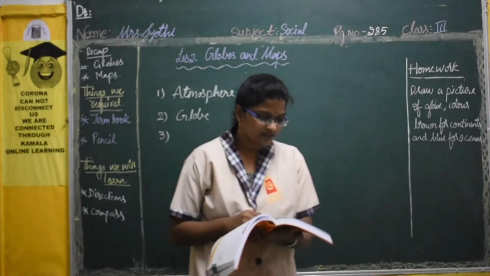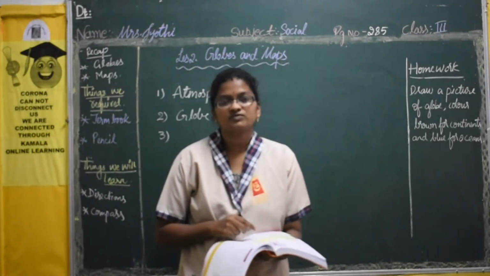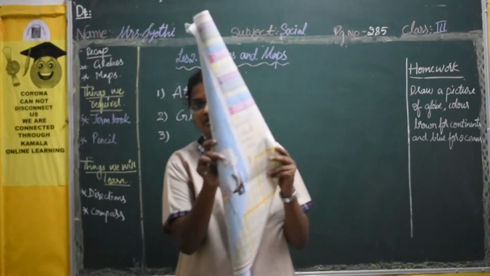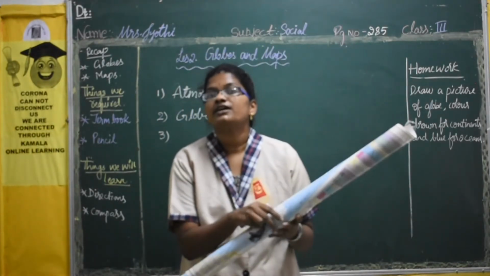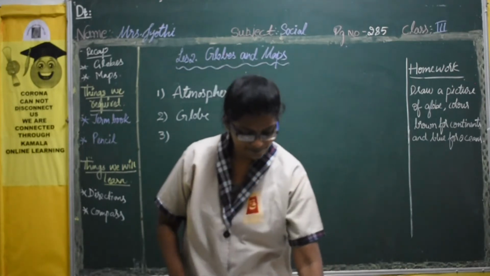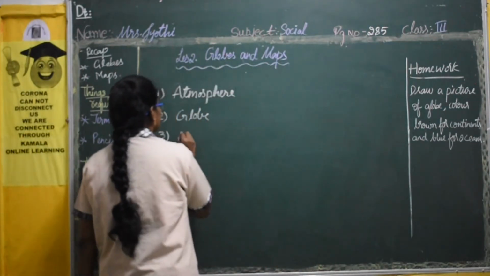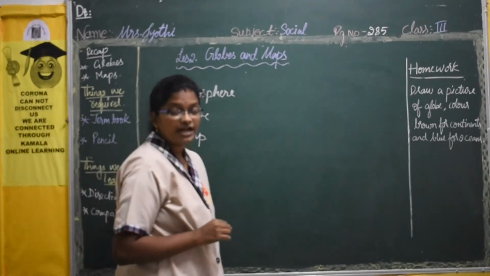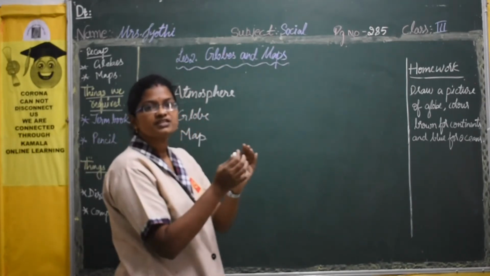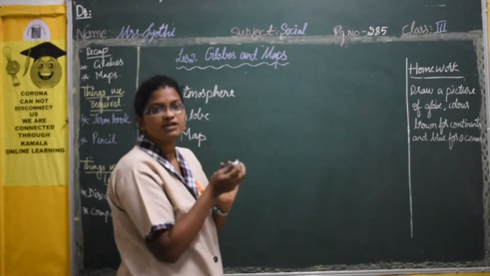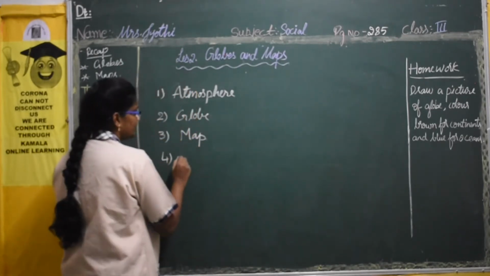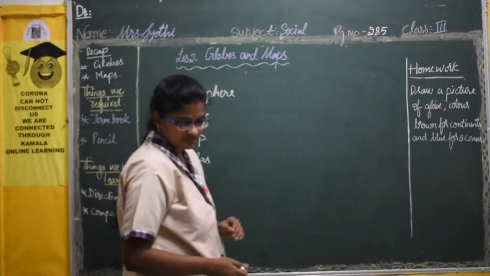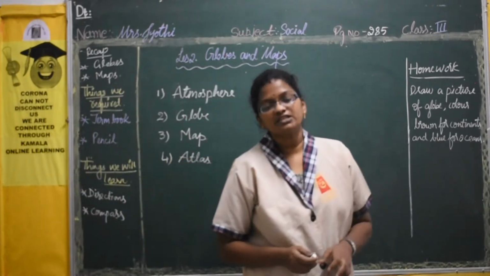And the third one, a drawing of the earth on a flat surface. Just now I showed you this, isn't it? So what is it? It is a map. Then the last one is a book of maps. If a book consists of so many different types of maps, then we call it an atlas. Then next you have picture study.